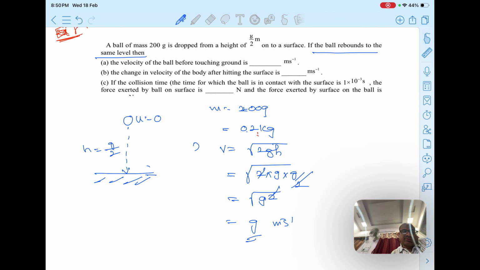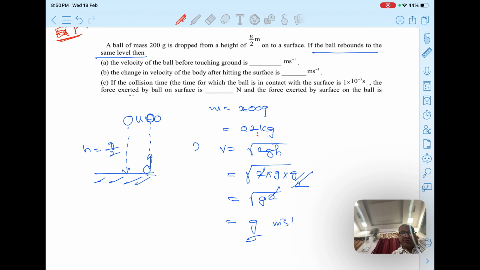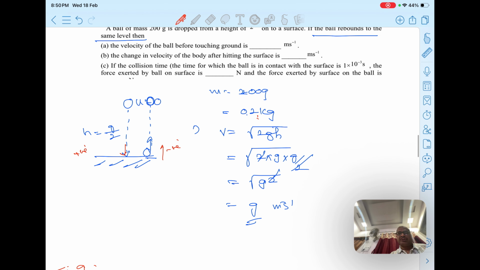When the body bounces back to the same level, what can you write here? Change in momentum: if you take initial downward as positive, upward becomes negative. It's asking change in momentum, change in velocity. What is the change in velocity formula?